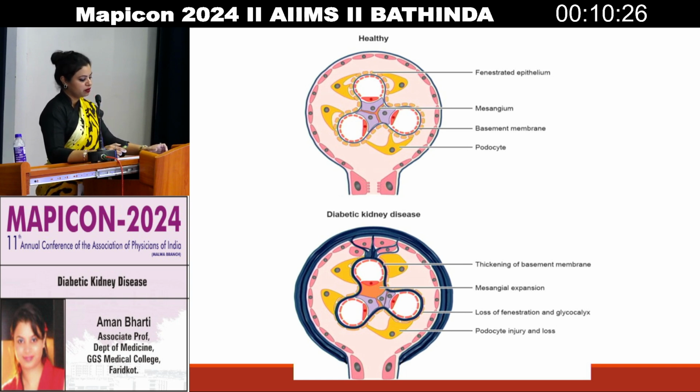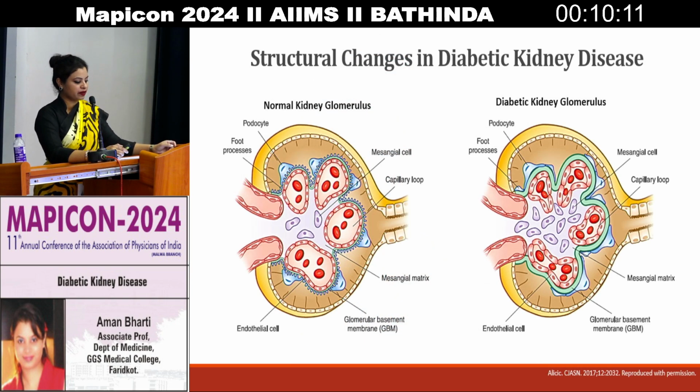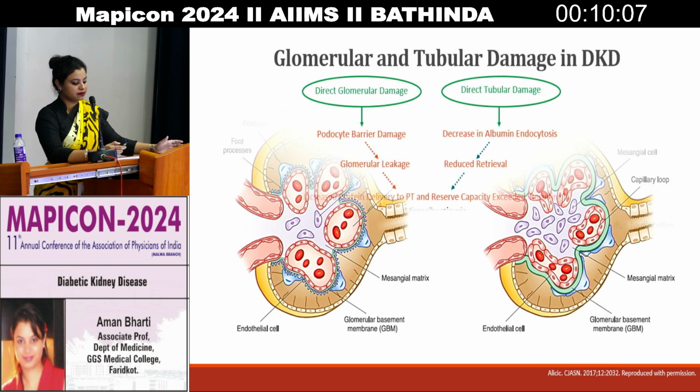There is a thickening of the basement membrane, that is the darkened blue. Then mesangial expansion is there, and there is a loss of fenestration in the glycocalyx, and then the podocyte injury and the loss of the tissue is all appreciated. So these are again the structural changes in diabetic kidney disease.